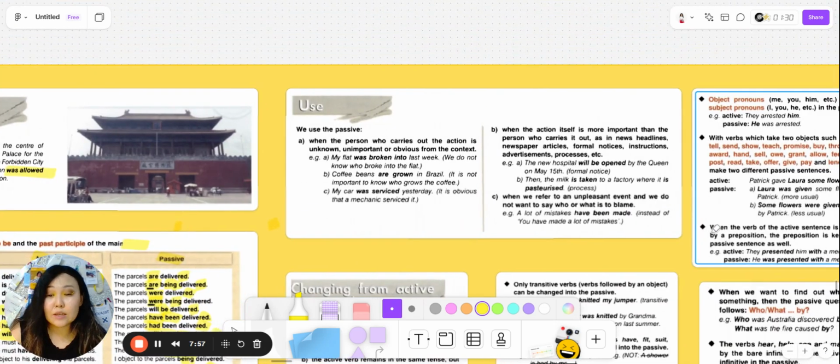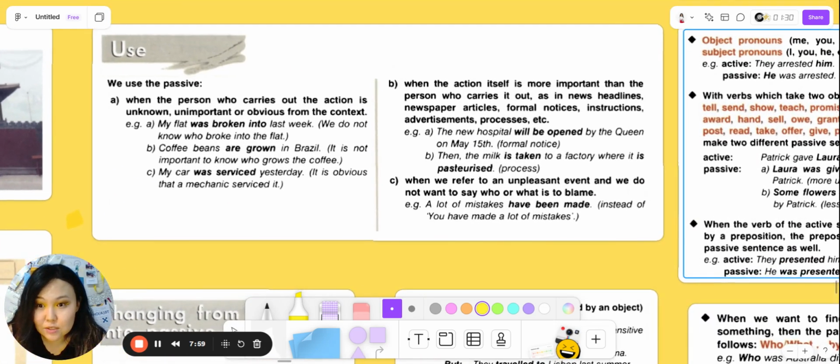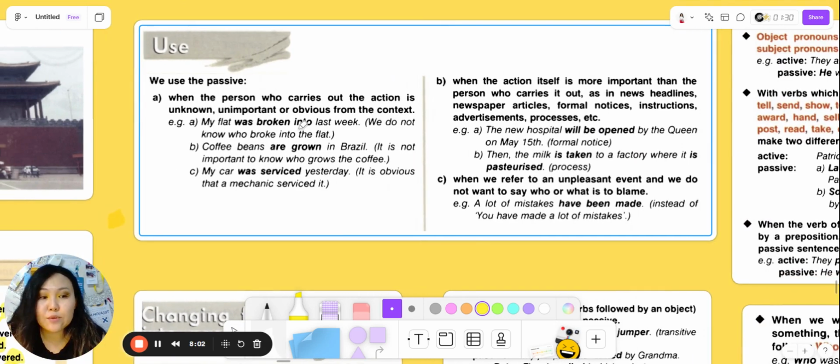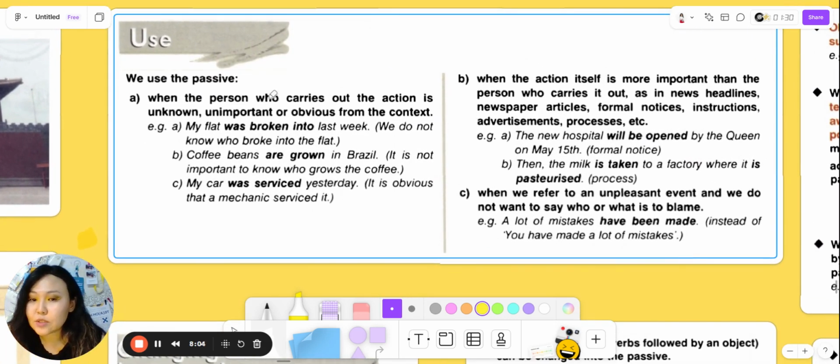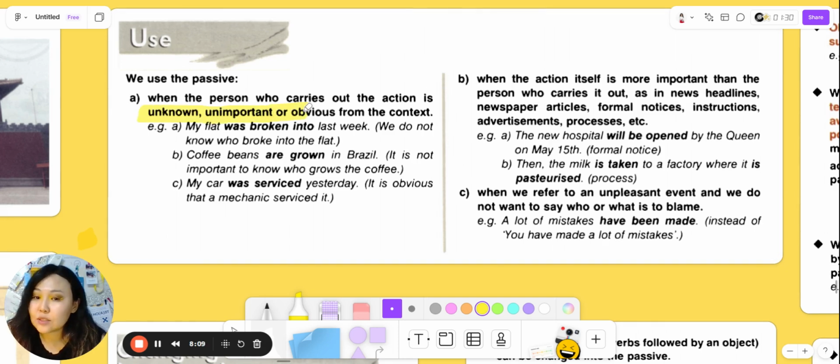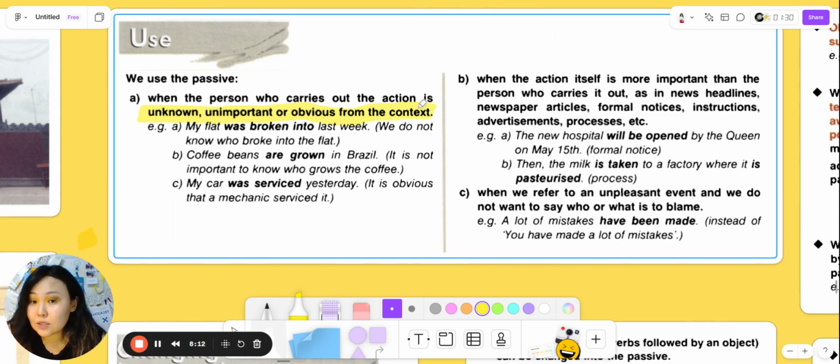So, why do we need this passive voice? The first one: we use the passive when the person who carries out the action is unknown, unimportant, or obvious from the context. It means that you are talking about one action and it's obvious who did this action. My flat was broken into last week. We don't know who broke into the flat. So the first case here, we don't know who carried out this action.